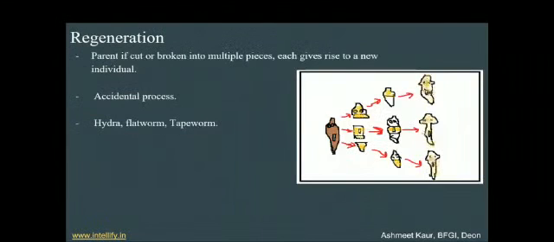Next is regeneration. In this case, if the parent is cut or broken into multiple pieces, each gives rise to a new individual. Here we can see in the picture a parent is cut into three pieces, and each piece in the end gives rise to a new individual. It is an accidental process, and for example happens in hydra, flatworm and tapeworm. So this is what regeneration is: the body part that is cut is regenerated.